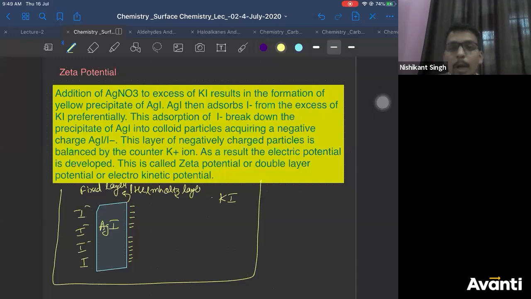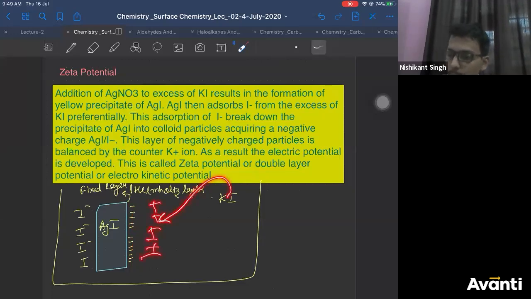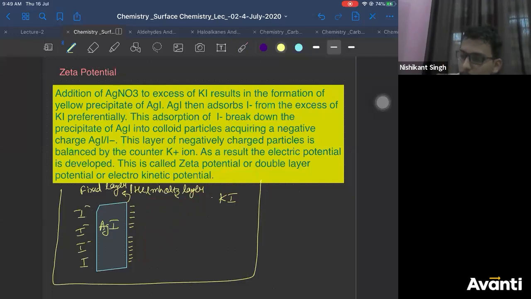Now to counter this negative charge, the K+ ions will come and get arranged around this negative charge, right? So the positively charged ions will come and arrange around your negatively charged ions, so that you will observe a layer of negative charge and a layer of positive charge.